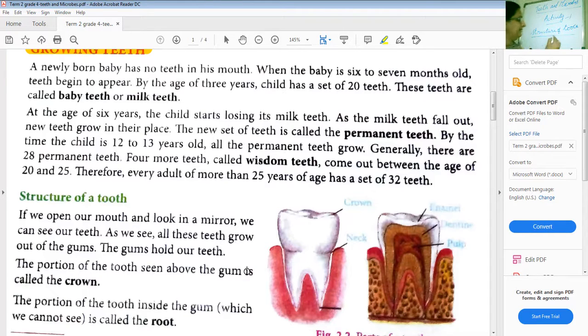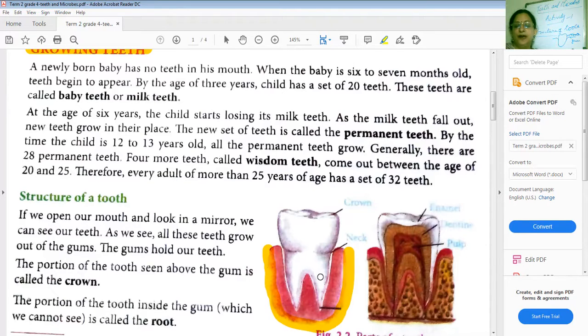How is it possible? Because they are held in the gums. So this is the gum and this is the tooth. Just for example, I am drawing and showing you. But when you look at this picture, you will understand it better. So this is the gum, what I was talking about. This is the gum, okay? And this is the tooth that you have, okay?